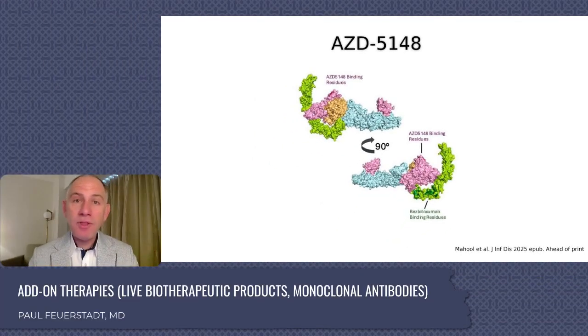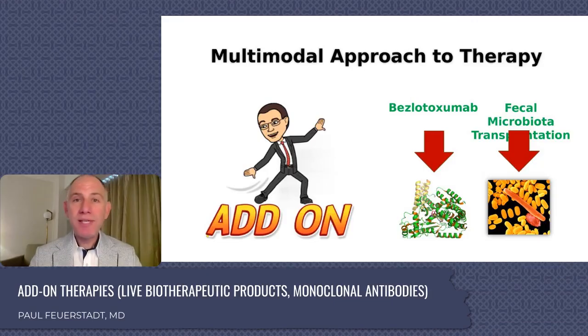Obviously, that's all theory. We know we have phase 1 data, with the phase 2b PRISM study coming. So hopefully over the next couple of years, we will see that information. What other add-on therapies do we have? We've had multiple allusions to this. We had a lecture covering VE303 just before this.